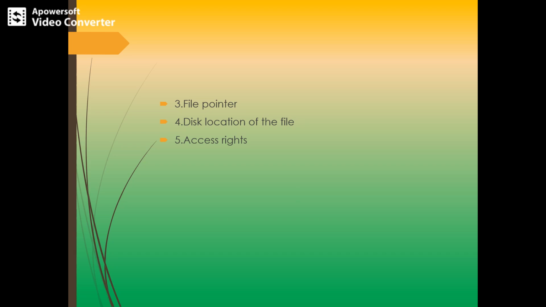And the next attribute or information associated with open files is access rights. Each process opens a file in a particular access mode, whether it may be allowed to read or write. That kind of permission is defined for each file, and so this information is stored in the per-process table.